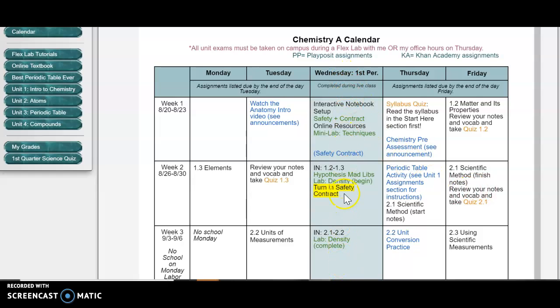Everything you see on Wednesday is what we will be doing during live class. So you don't need to do any of this stuff before. You just need to show up first period, and this will be provided for you. Occasionally I'll remind you that, okay, you need to turn something in on this day, so you'll see that, like I've highlighted this in yellow, but otherwise pretty much just show up and this is for you. These things in parentheses are reminders to me of what I need to give to you, or basically notes for me. So just kind of keep that in mind.